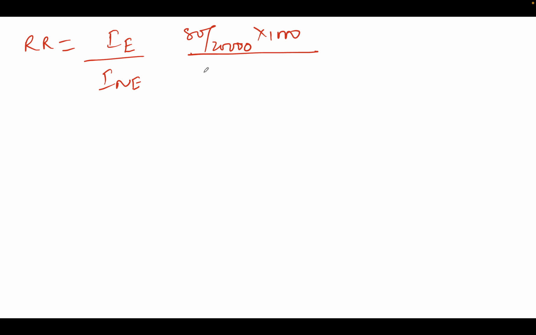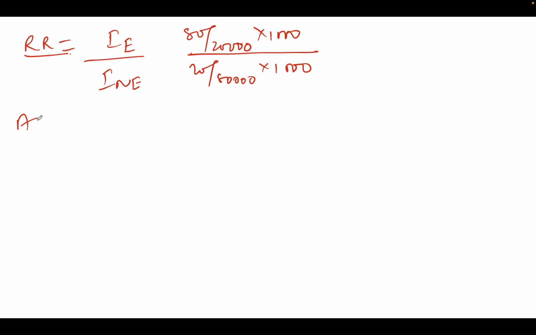Now I need to check about relative risk. So incidence in exposed out of incidence in non-exposed. So what we have to do, we have to put the values only. So 80 by 20,000 into 1000 divided by 20 by 80,000 into 1000. I'm not going to calculate this. This is relative risk, right?